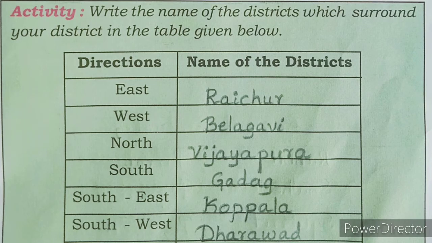Next, one more activity is there. Write the names of the districts which surround your district in the table given below. So, first you should mark your district in the Karnataka map, and the other districts which surround your district you should write in the given table. Understand, children? Yes. So, you can write it here.